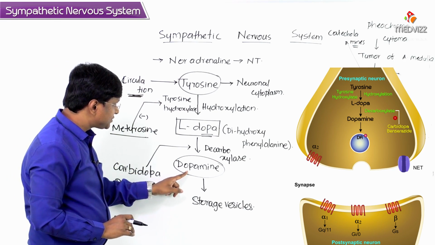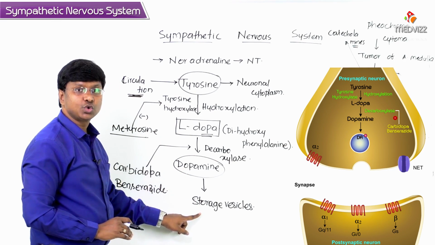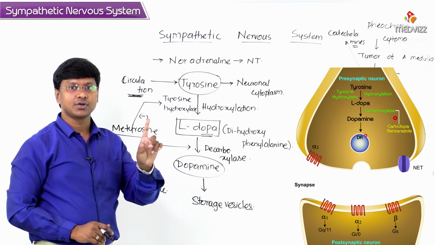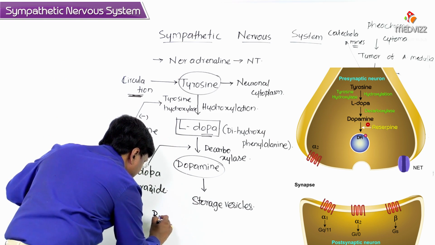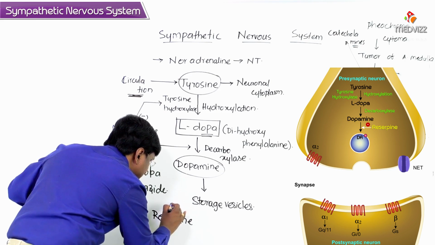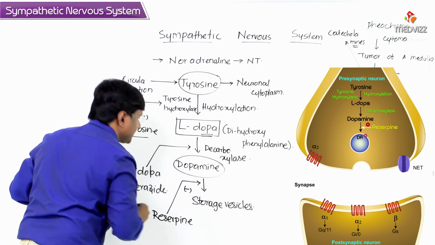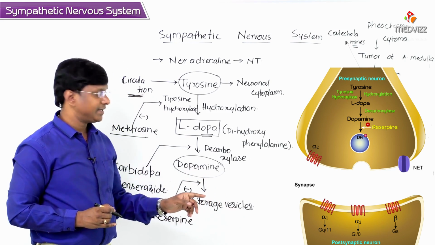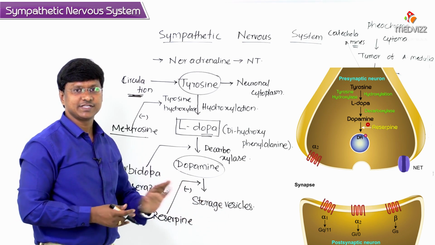Now the transport of dopamine into the storage vesicles can be inhibited by a drug called reserpine. This drug reserpine will inhibit the transport of dopamine to the storage vesicles.